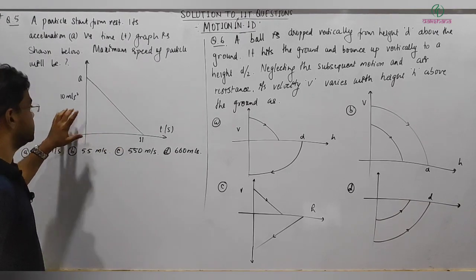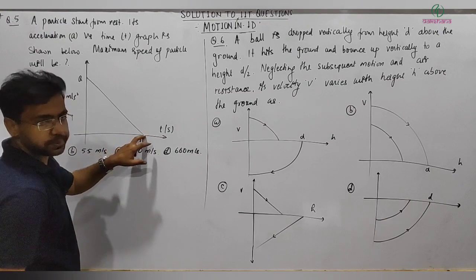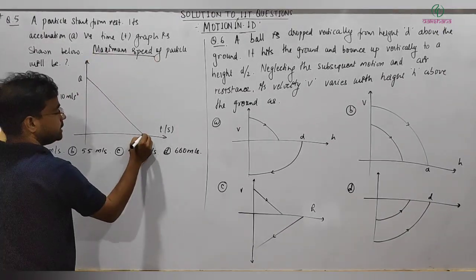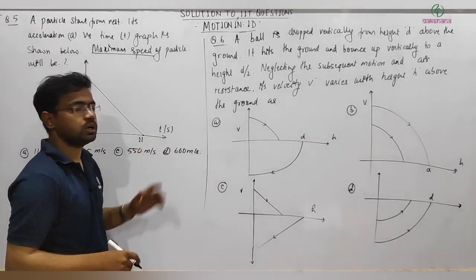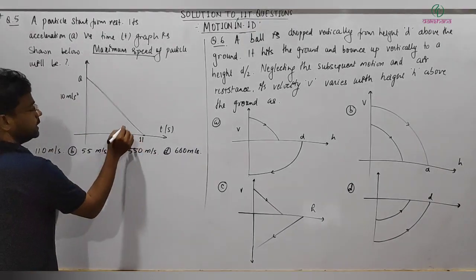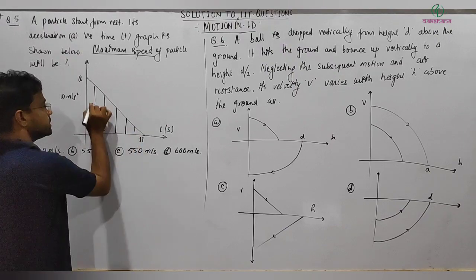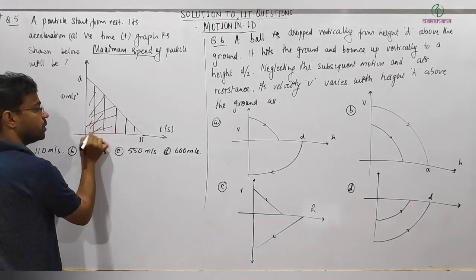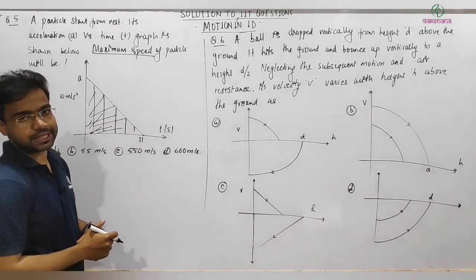Another thing is that the area is maximum at this second, and it's asking about the maximum speed. No further information is given about the graph after 11 seconds, and up to 11 seconds the area under the graph is definitely increasing, so the velocity or speed is increasing.